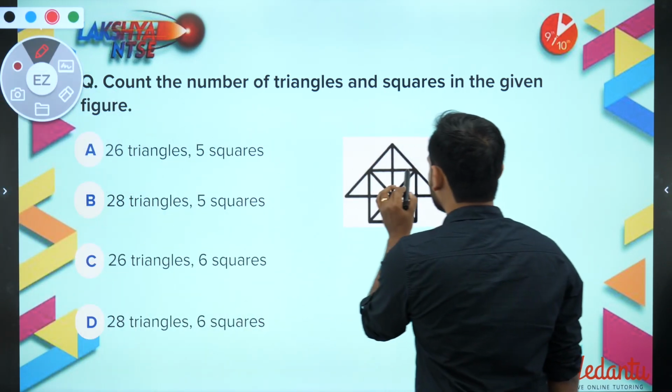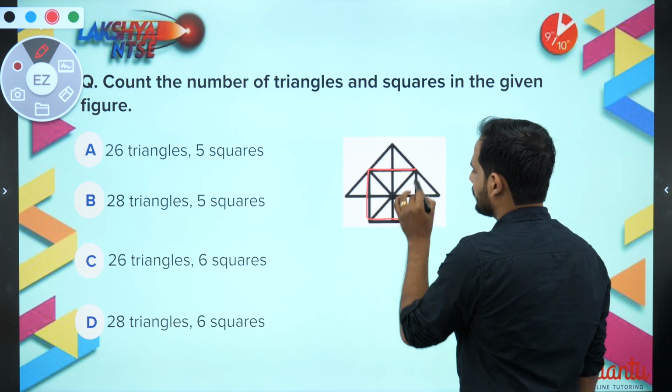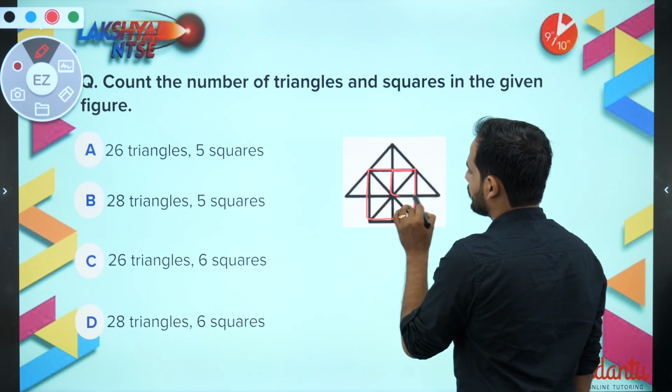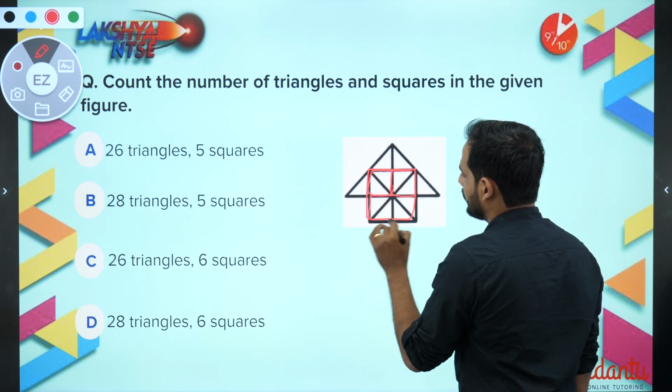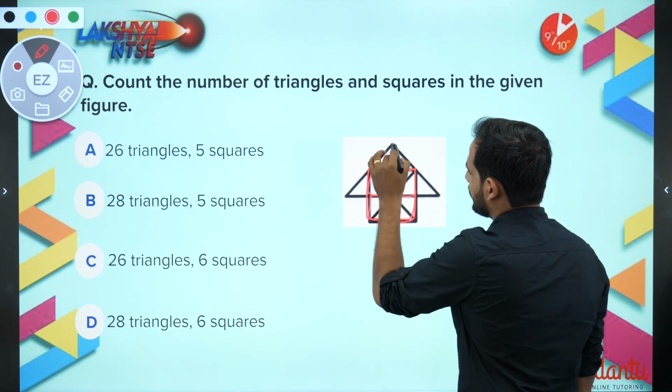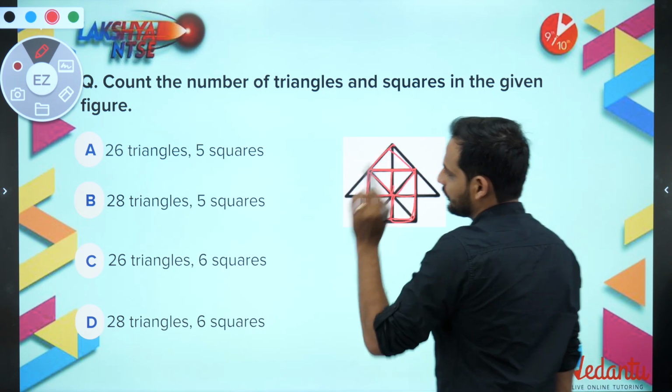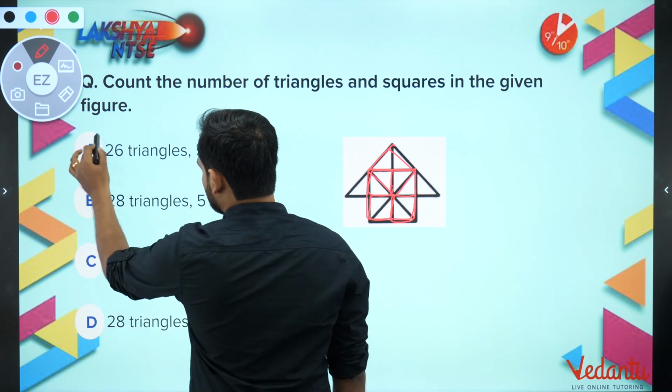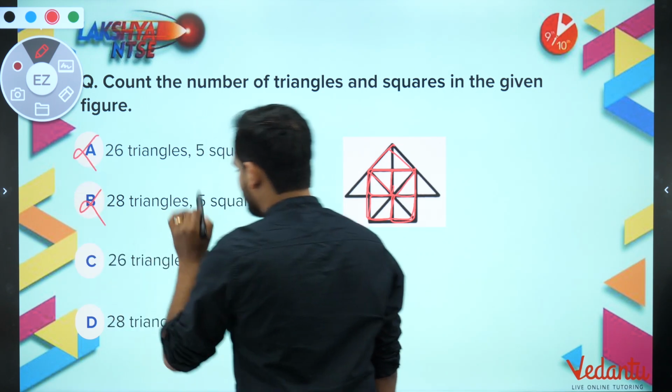The number of squares you can also count quite easily. This is your first, second, third, fourth, fifth and sixth. So that means these two options are wrong. Now, 26 or 28 triangles.